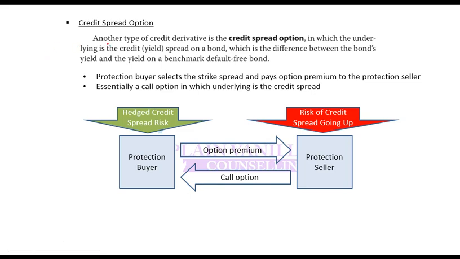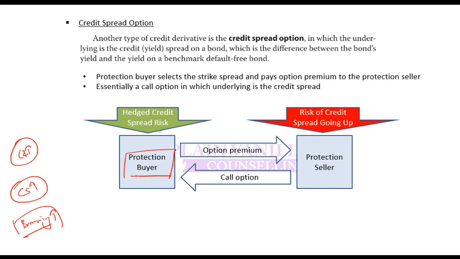And credit spread option. So for example, there is a risk that credit risk can go up. If credit risk goes up, credit spread will go up. If credit spread goes up, you will end up borrowing at a higher rate. Or your bond, if you hold a bond, its price will fall because it is inversely related to the rate. So in order to hedge this risk, what protection buyer can do is, let's say this